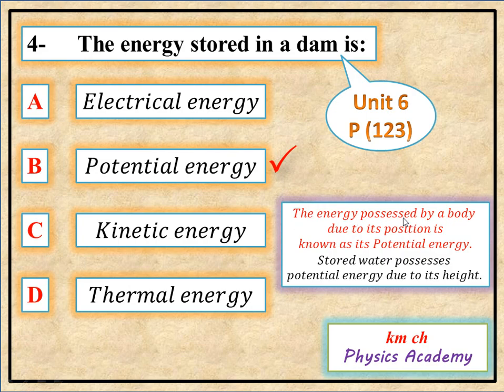The energy possessed by a body due to its position is known as its potential energy. This is the definition of potential energy. Stored water possesses potential energy due to its height. So our answer, option B, is correct. The energy stored in a dam is potential energy.